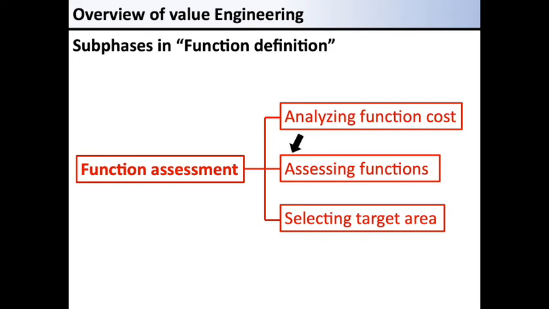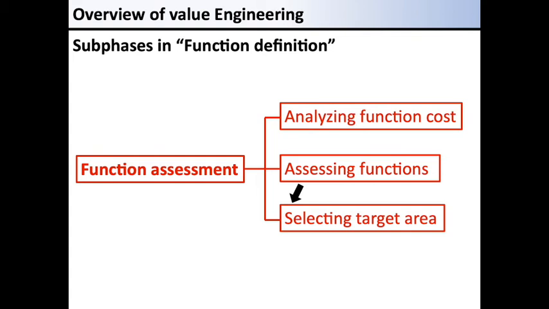At the subphase of assessing functions, each function area is assessed to specify the proper cost, which is the minimum cost possibly spent to achieve the function, to determine cost targets.